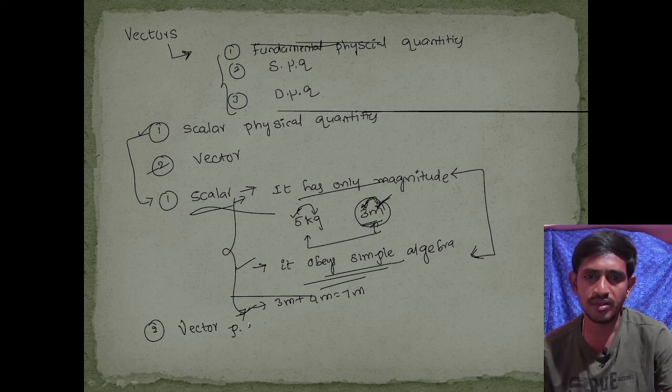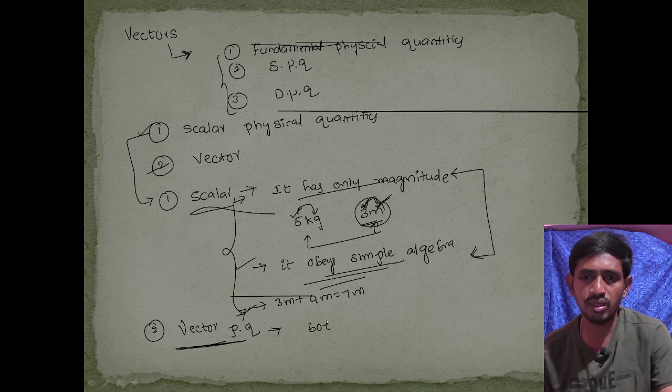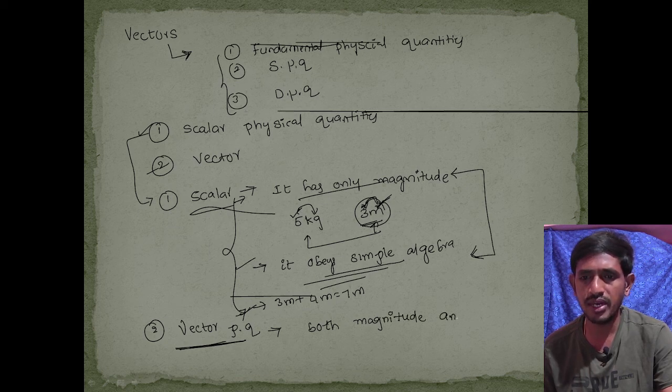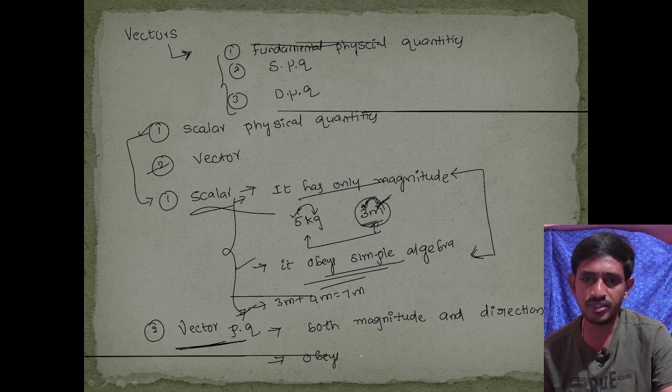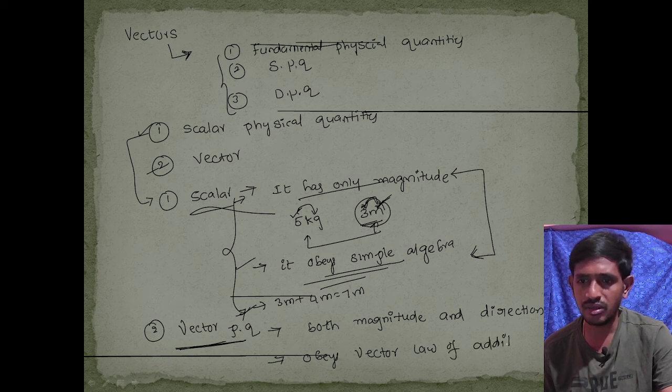A vector physical quantity has both magnitude and direction, and it also obeys the vector law of addition.